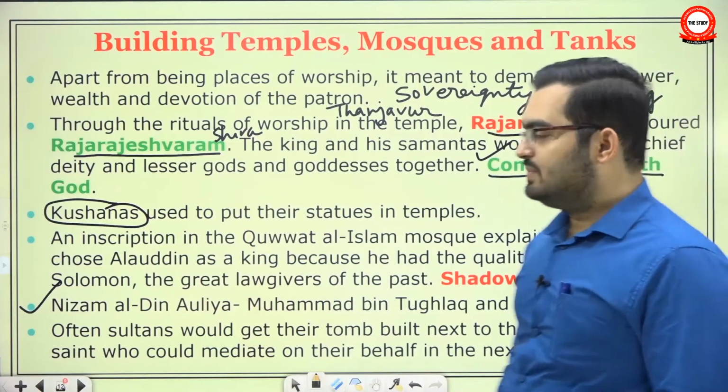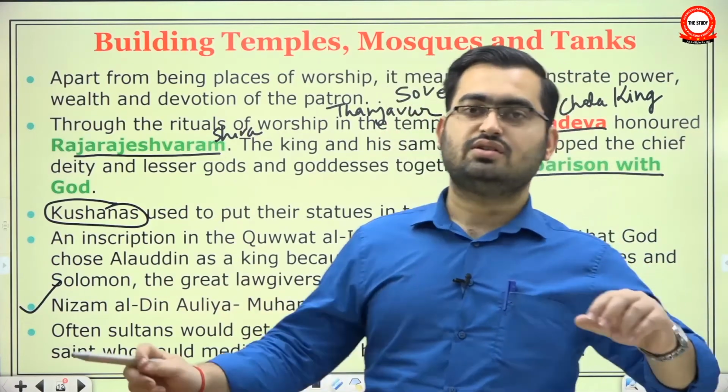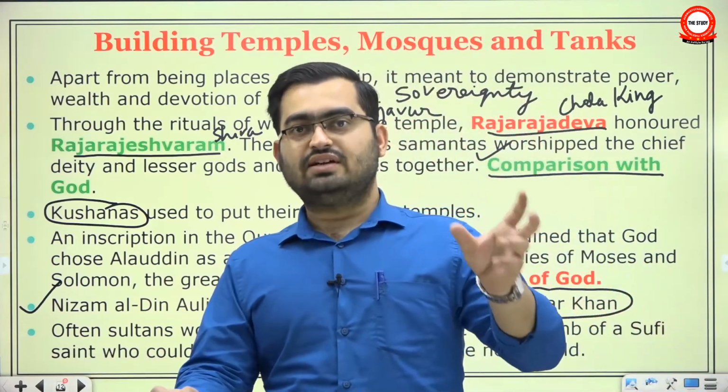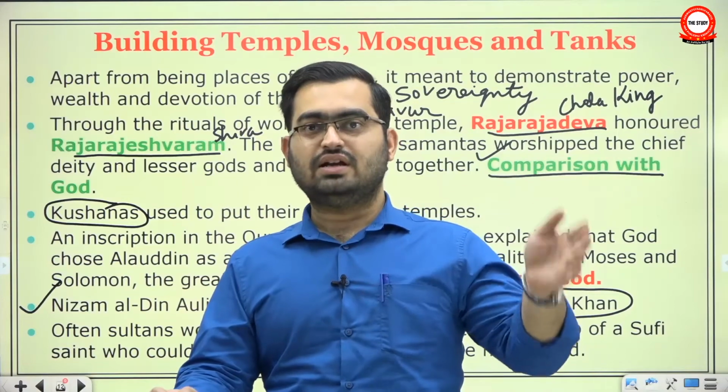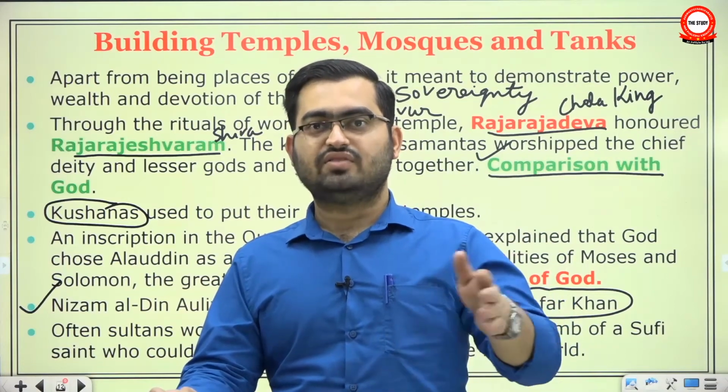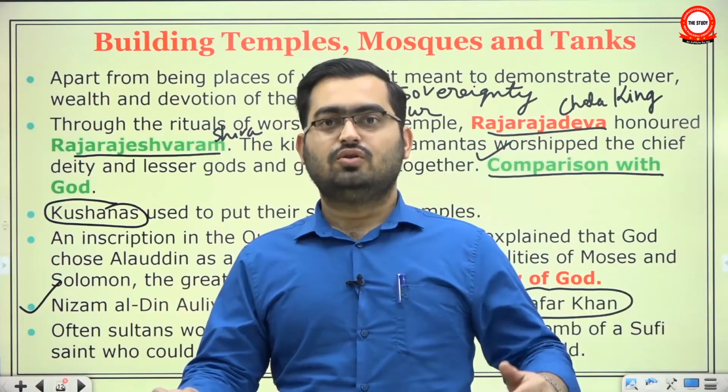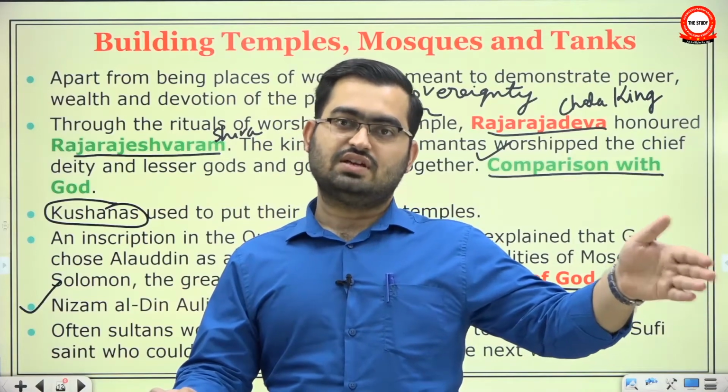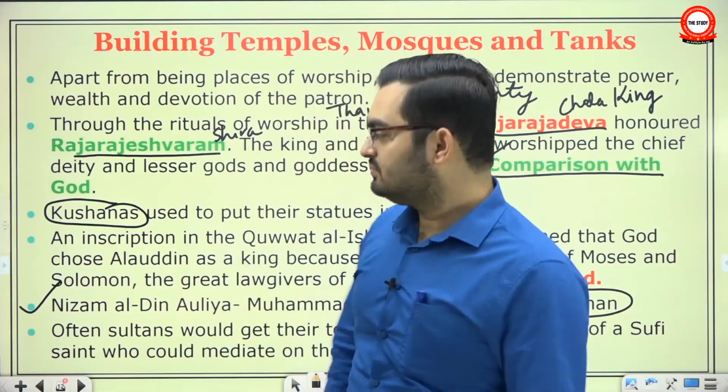So this was also a way they practiced this thing. In many places, you would have a composite archaeological complex where you will have a dynastic mausoleum where one after the other sultans are buried. Often they will have a tomb of a venerated Sufi saint very nearby.